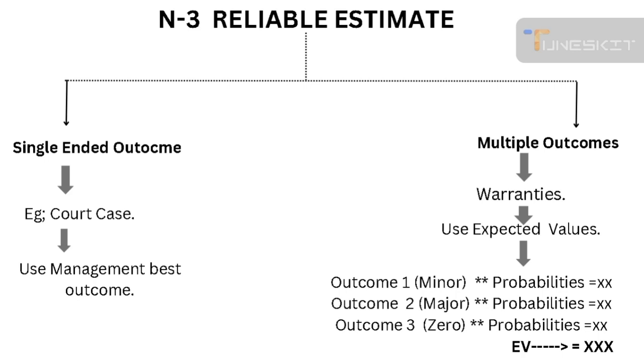If we talk about a single outcome, for example one single court case, management should reflect the best estimate. It should be the most likely outcome as per the prudence concept.